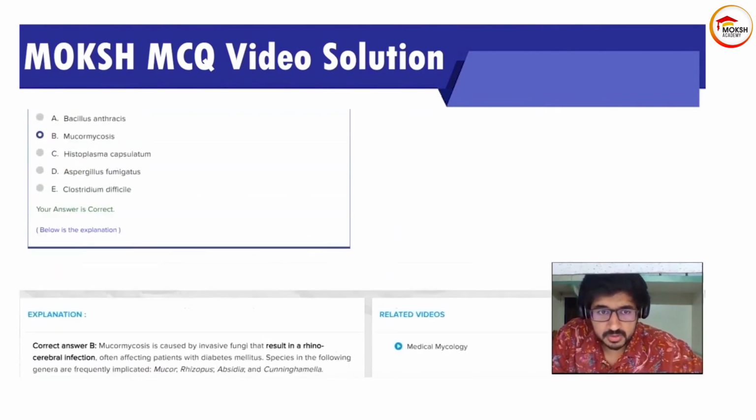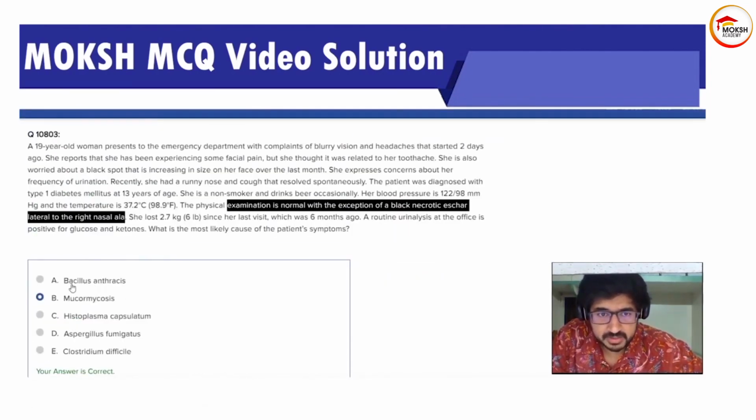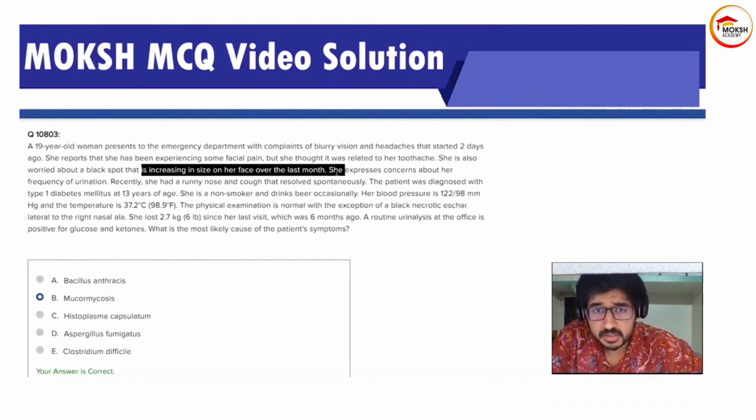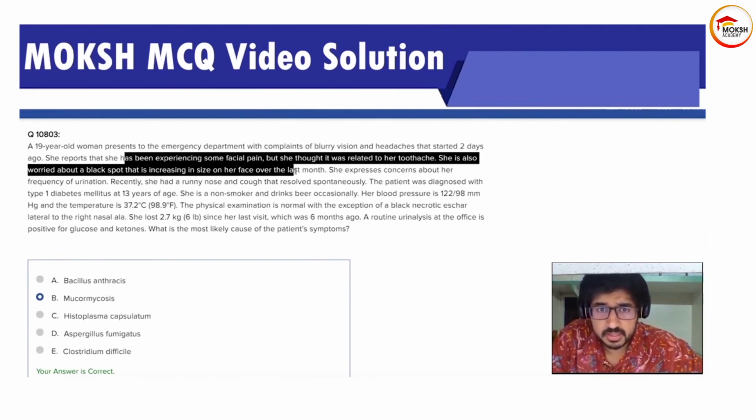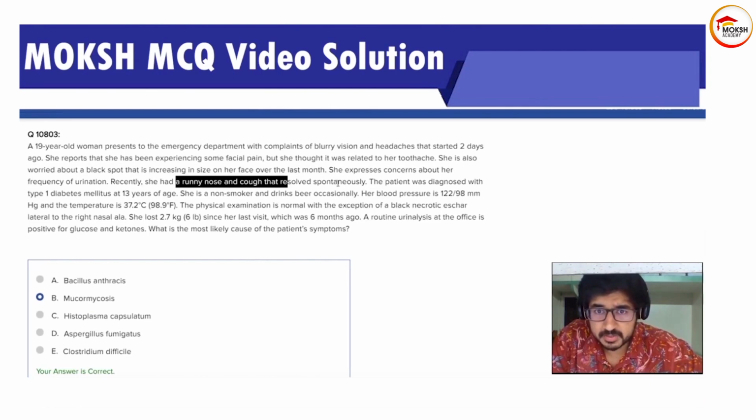Okay. So someone had mentioned Bacillus anthracis as an option over here. So this cannot be anthrax because anthrax starts as a painless papule. Whereas over here it is written clearly that the patient has been experiencing some facial pain. Okay. After the facial pain, he has symptoms of runny nose and cough. Okay. And then there's a black necrotic scar.